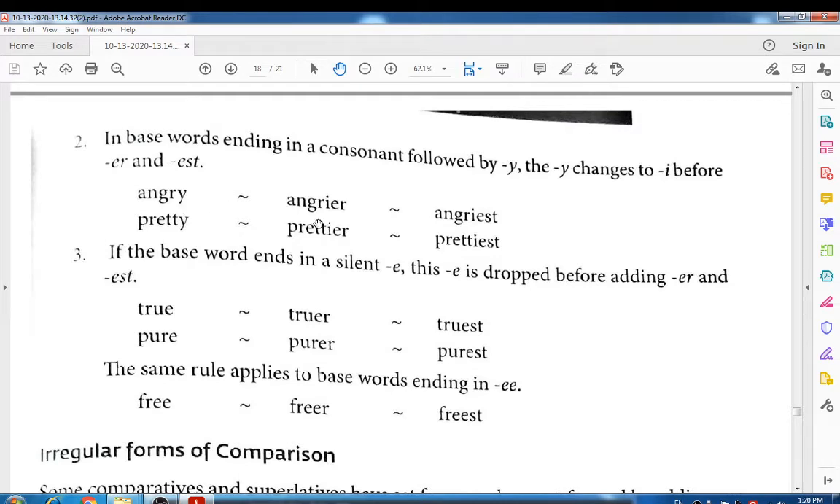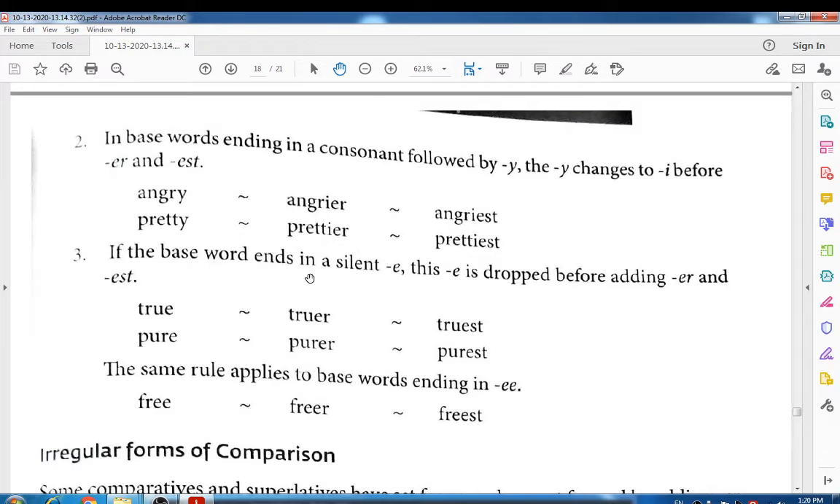So angry becomes angrier, and in the superlative degree it becomes angriest. Pretty becomes prettier and prettiest, like that. So y became i and then you have to add the er or est suffix, right?